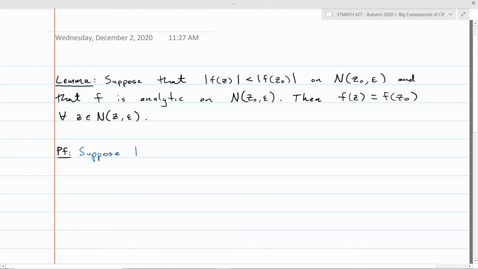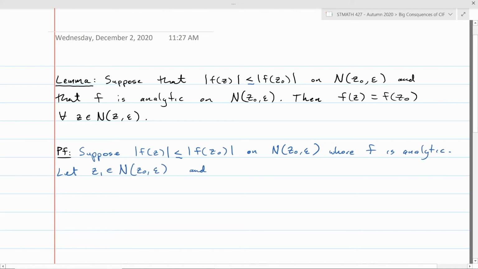Okay, so how do we go about proving this one? So let's write down the hypotheses here. So let's suppose modulus of f of z is less than, I guess that's just a less than or equal to, it doesn't have to be strictly less than, modulus of f of z naught. So suppose modulus of f is less than or equal to modulus of f of z naught on the neighborhood of z naught of radius epsilon, where f is analytic. Then let's let z1 just be any old point in this neighborhood of z naught. And then let's let rho be the distance between z1 and z naught.